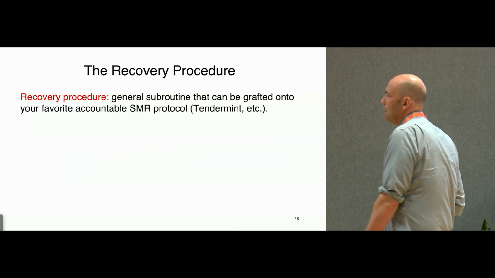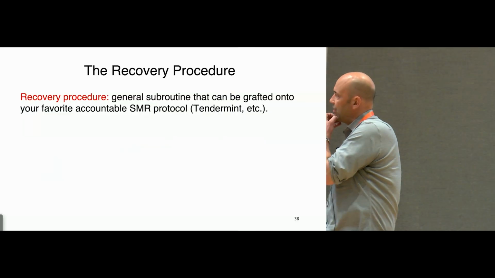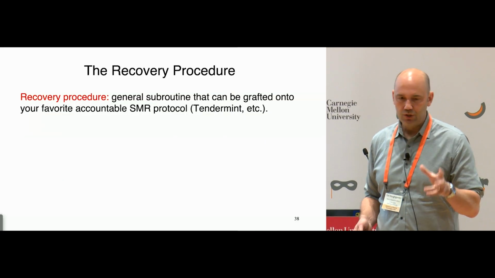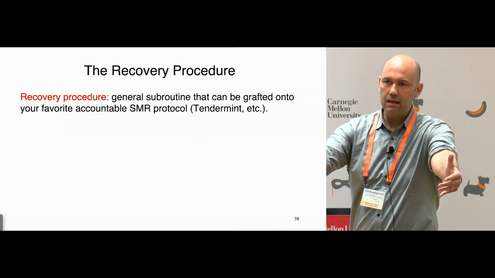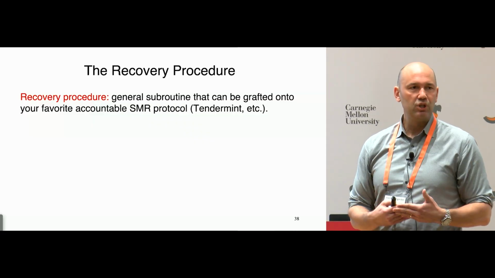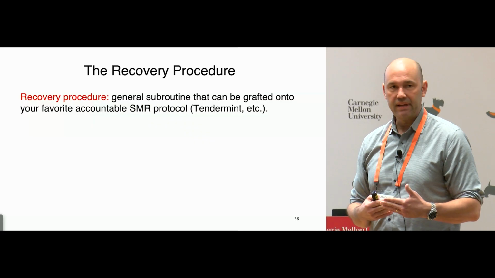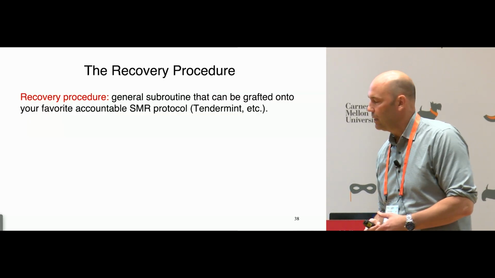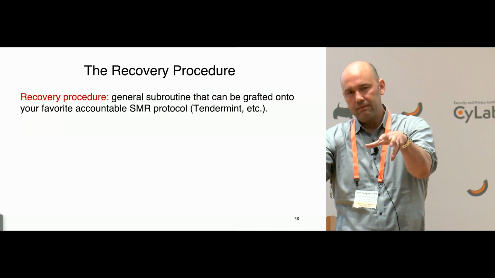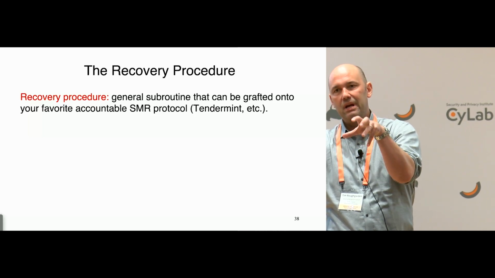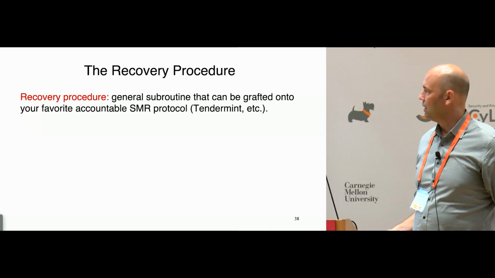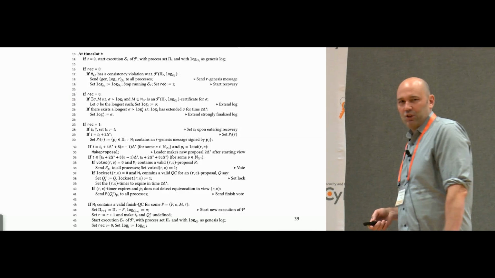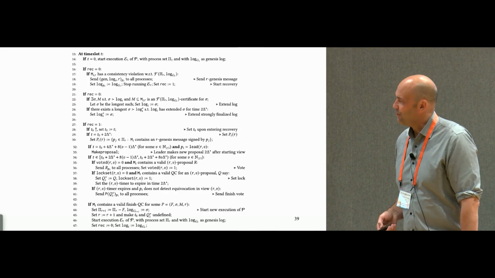Okay? All right, so I do want to say a little bit about how this recovery procedure works. The good news is it's a very generic construction. So you hand me an accountable state machine replication protocol. I'll say what accountable means in a second, but most of the standard protocols satisfy this property, and I will simply graft on a black box recovery procedure, giving you the guarantees I showed you in the preceding slides, okay? As you know, in consensus, the devil's always in the details, and so you should see the paper if you want the details.